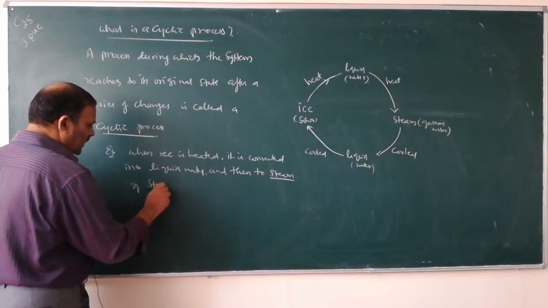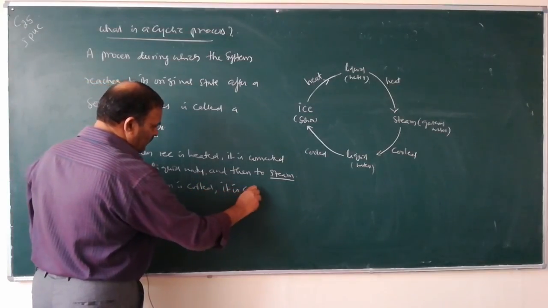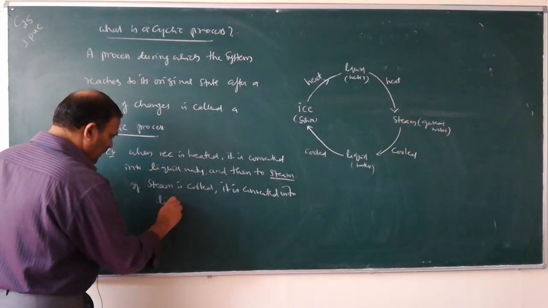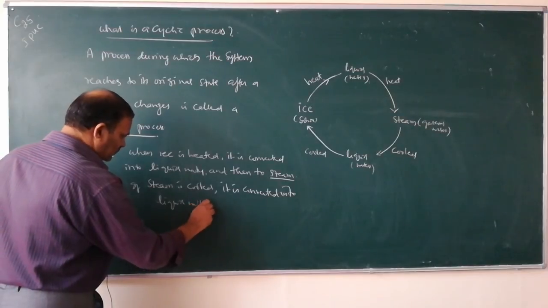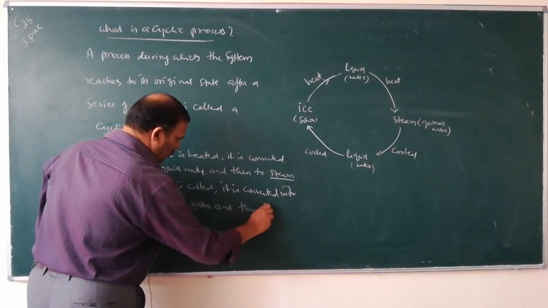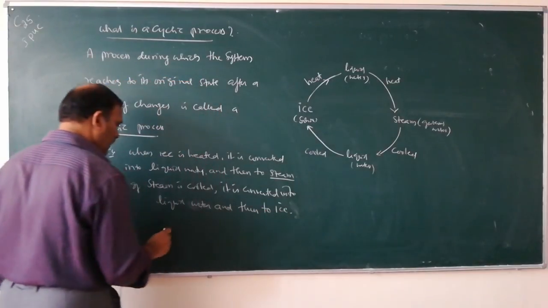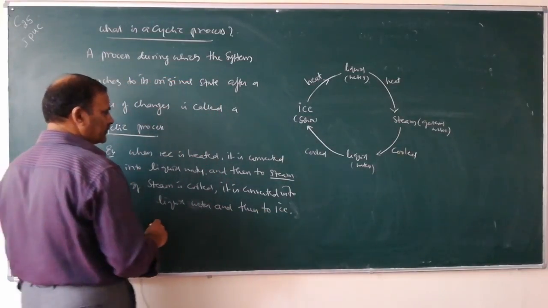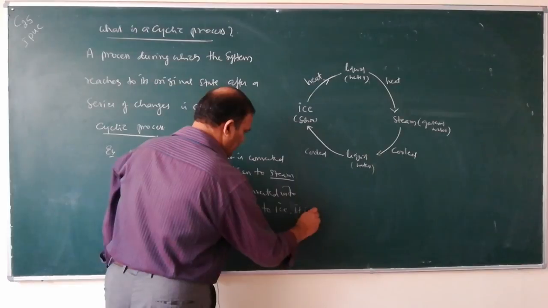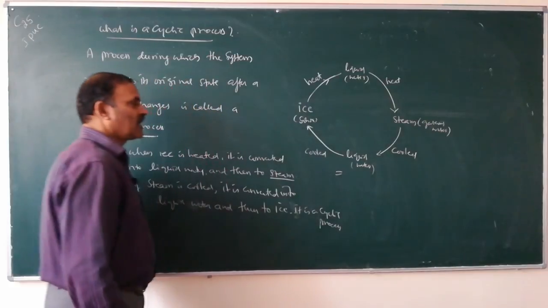If steam is cooled, it is converted into liquid water and then to ice. It is a cyclic process. So, this is a cyclic process.